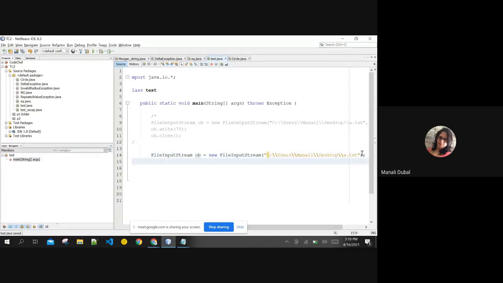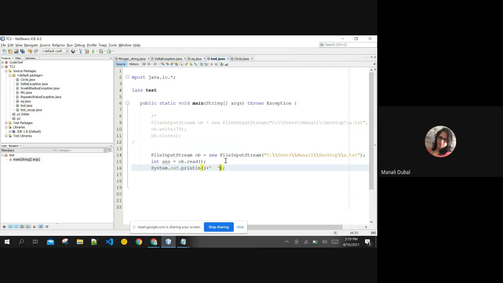Then the function for reading the file is read. So I'm creating a variable of type integer, and I'm using ob.read. Read is going to read out the file, as it is stored in integer values. What is the read operation doing over here? It is going to read out a single character, and it is storing it in a variable of type integer, which again, if you want to convert it into character, you can definitely do.